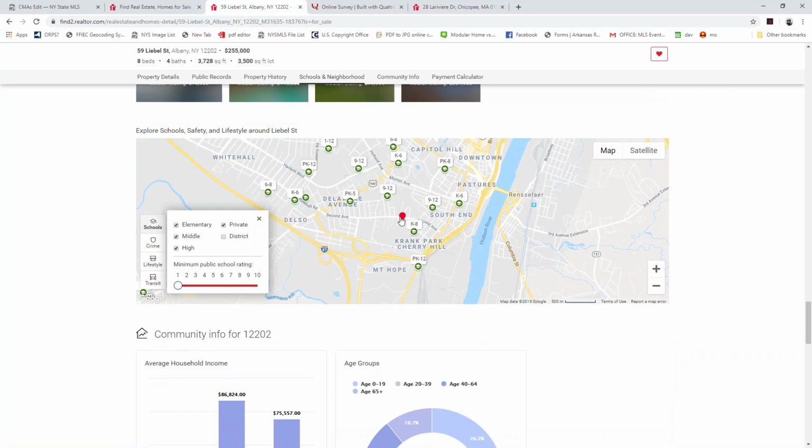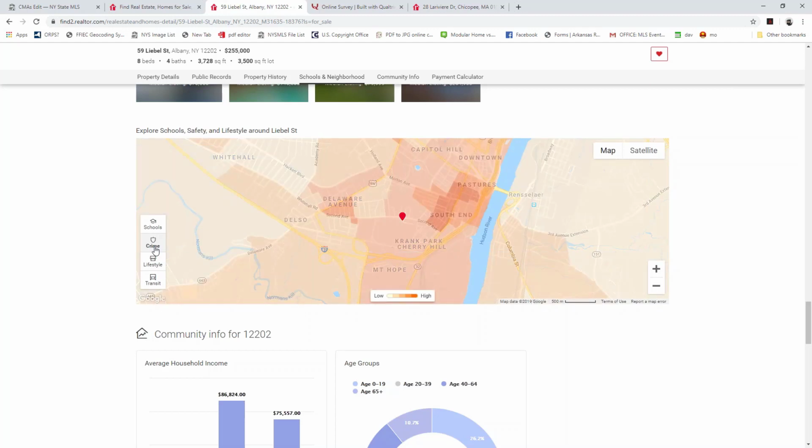We've got our schools. So this is going to show us where the property is in location to all of the different schools. We can see the school district there. So we click on that, we can see the district. If we want, we do have that heat map for crime. So that's going to show us our crime heat map. If you're interested in that, you're going to be able to pull that up as well.